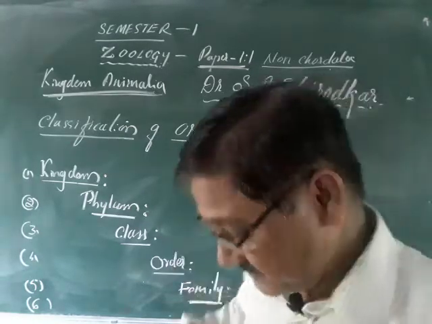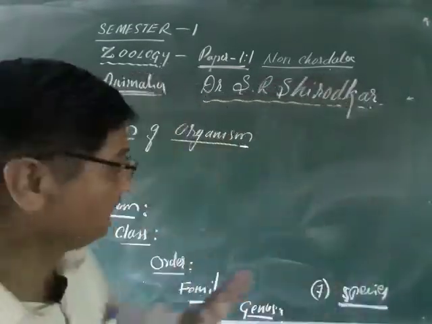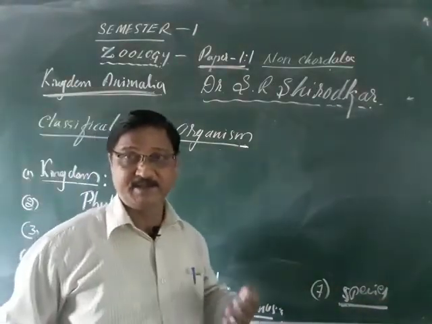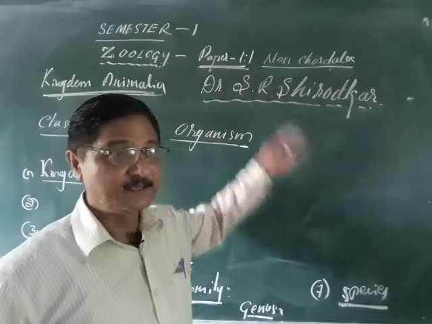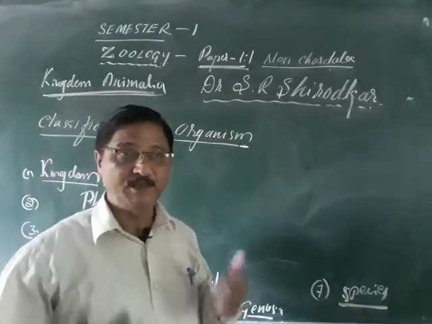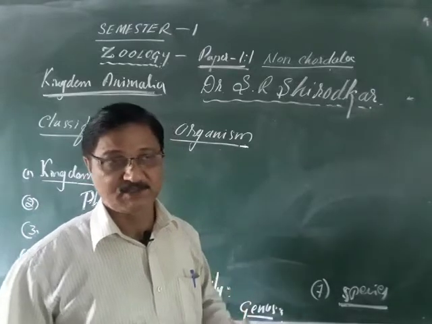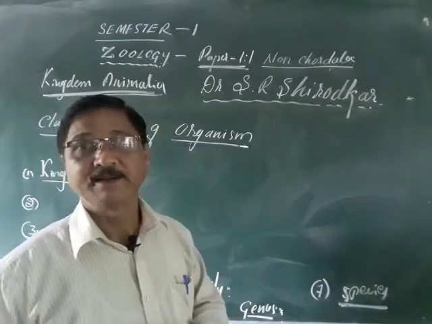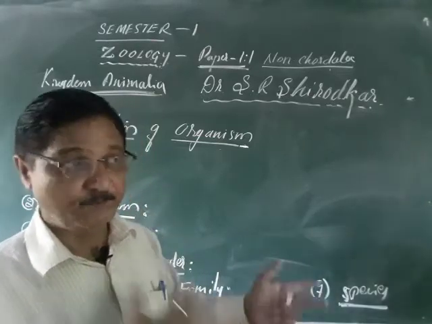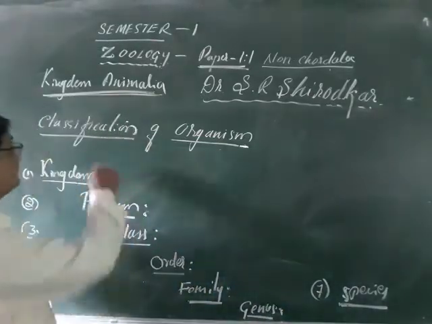Here we have to go through that. Any animal or plant has its own entity in the kingdom Animalia, or you can say on this planet. Everybody has our own place or own position. On that position or placement, you are able to make out. So here you can say the classification.